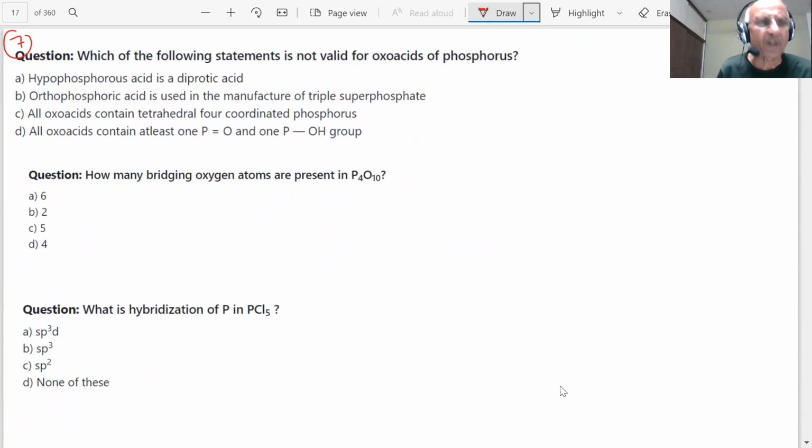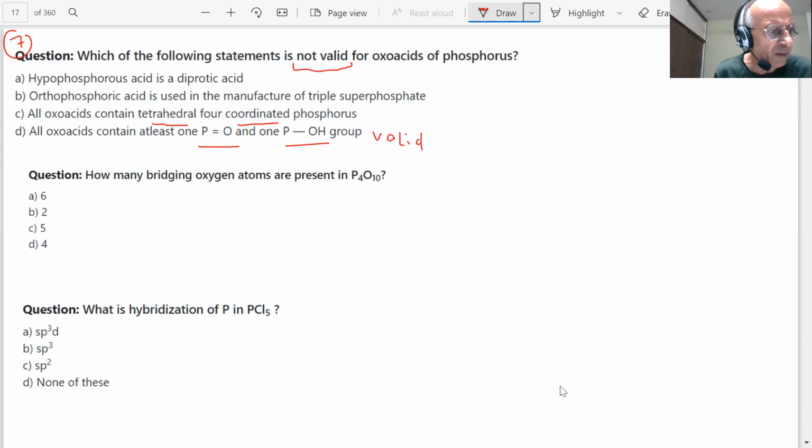Which of the following is not valid for oxo acids of phosphorus? Hypophosphorus acid is a diprotic acid. Orthophosphoric acid is used in the manufacture of triple superphosphate. All oxo acids contain tetrahedral 4 coordinated phosphorus. All oxo acids contain at least 1 P=O and 1 P-OH group. First, we should try to see what is true, because the question says not valid. We have to read the question. What is valid? This is valid?